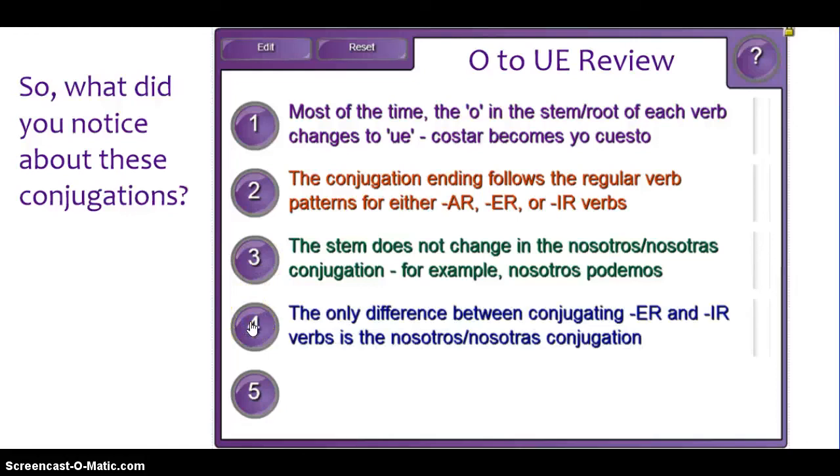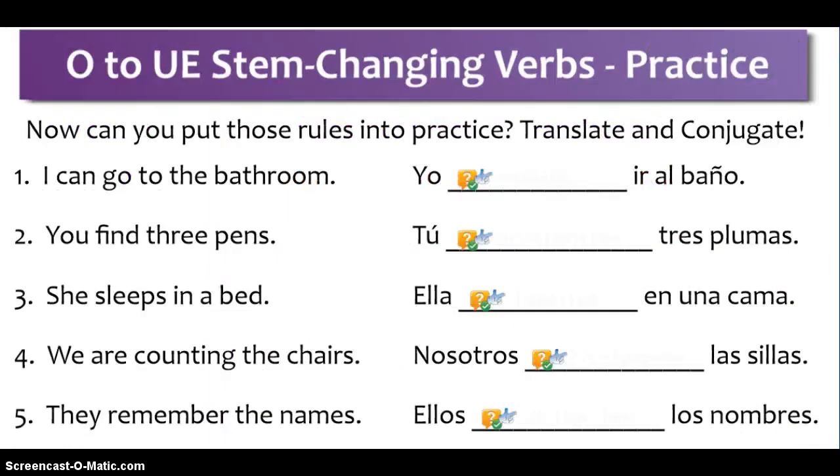And as I said, when you're conjugating a verb that ends in ER and a verb that ends in IR, whether it be regular verbs or the O to UE stem-changing verbs, the only difference is the nosotros and nosotras conjugation for ER and IR verbs, emos and imos. And yes, conjugation is fun. Now can we put these rules into practice?